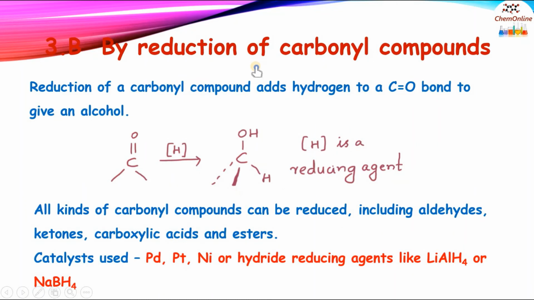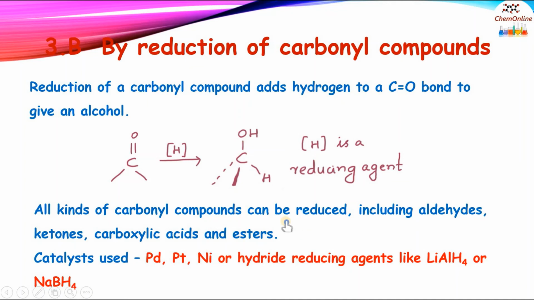Alcohols can also be prepared by reduction of carbonyl compounds. Reduction of a carbonyl compound means adding hydrogen to the C=O bond, and that will give you an alcohol. It is generally represented here: C=O, which on reduction will give CHOH.